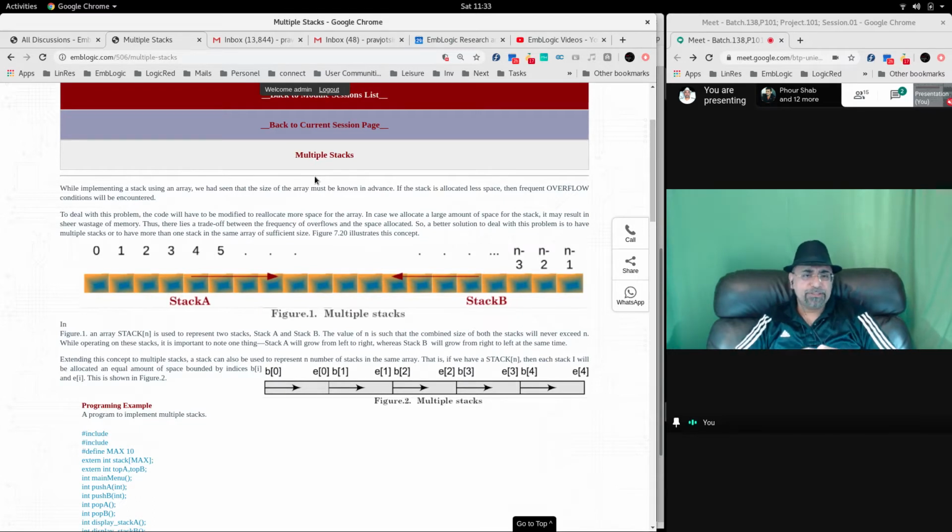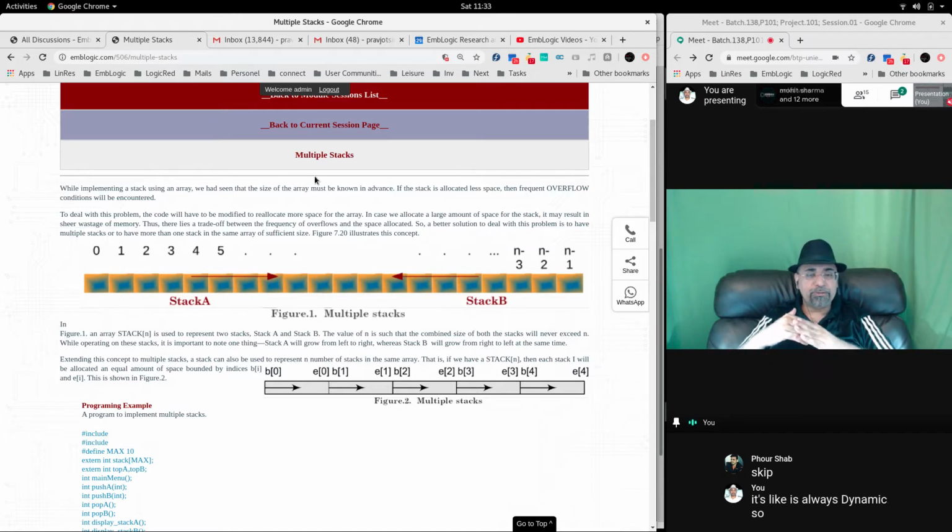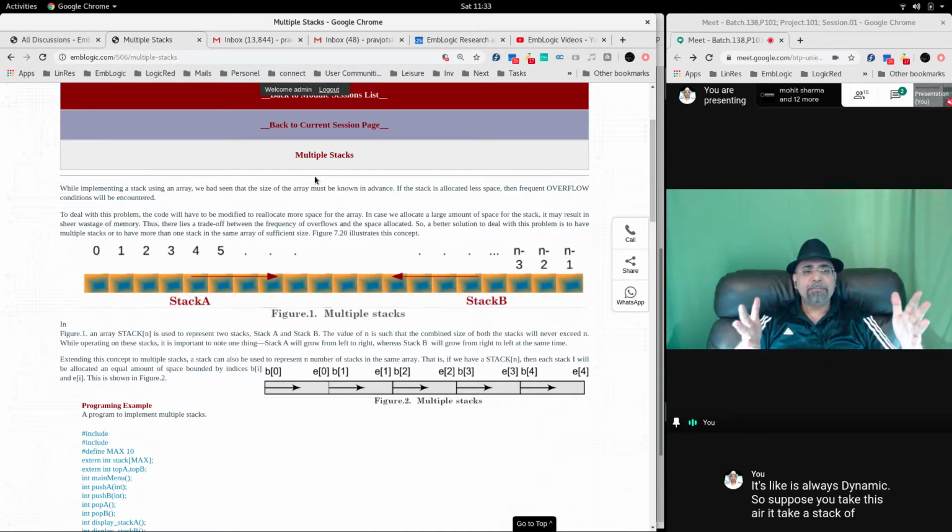Now what happens is, if you implement a stack in an array, the array has a fixed size, and the amount of data in the stack is always dynamic. Suppose you take a stack of size 100 and you keep data 10 or 20 or 30 or 40 or 50 or 60 or 70 or 80. Most of the time the majority of the stack is empty.